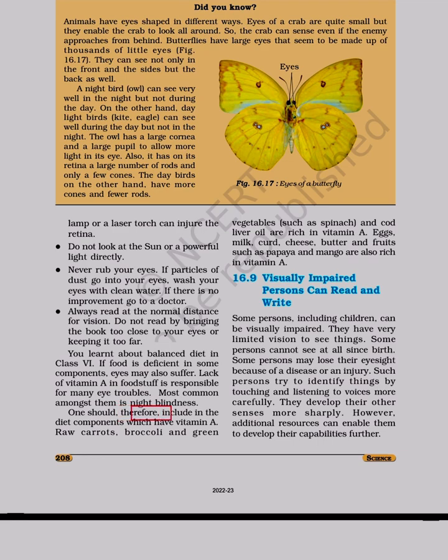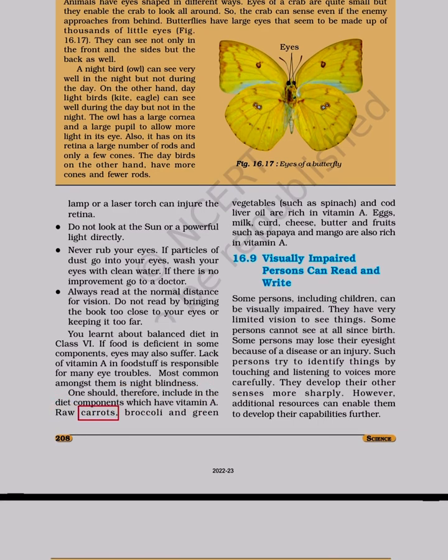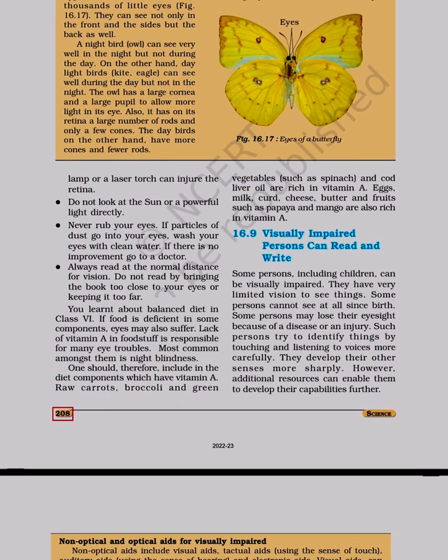One should, therefore, include in the diet components which have vitamin A: raw carrots, broccoli and green vegetables such as spinach and cod liver oil are rich in vitamin A. Eggs, milk, curd, cheese, butter and fruits such as papaya and mango are also rich in vitamin A.